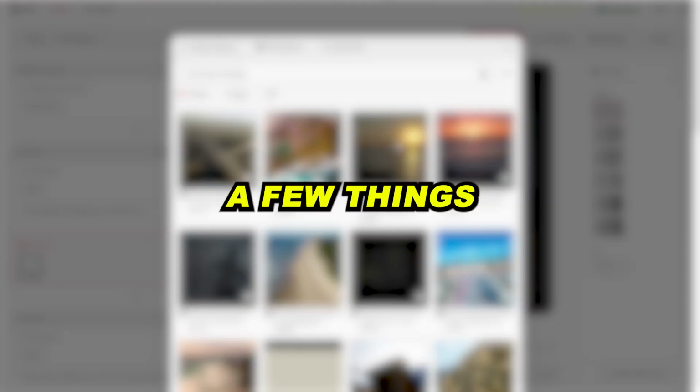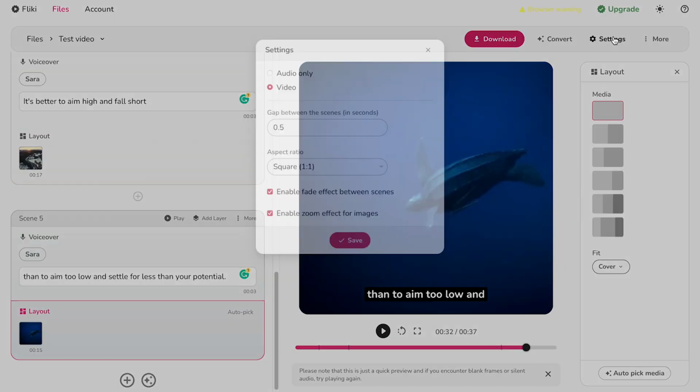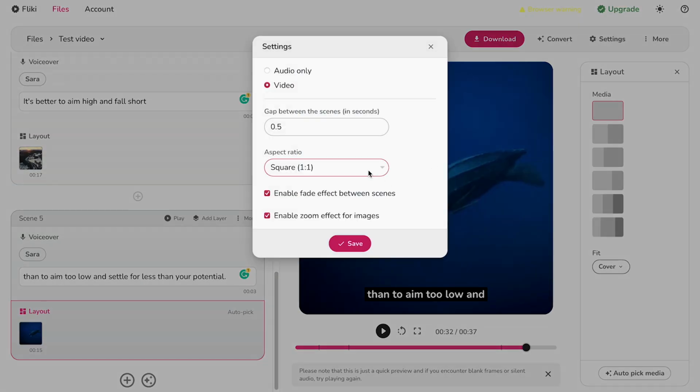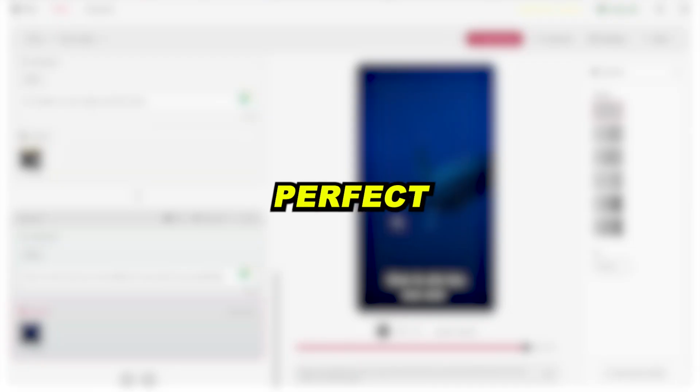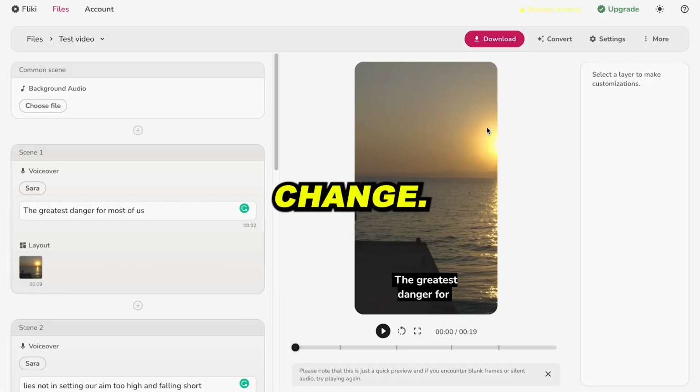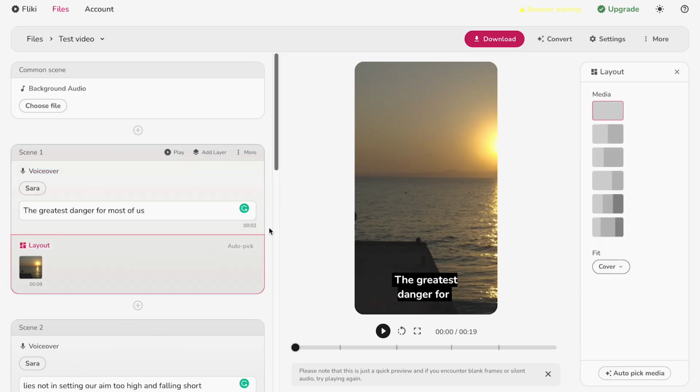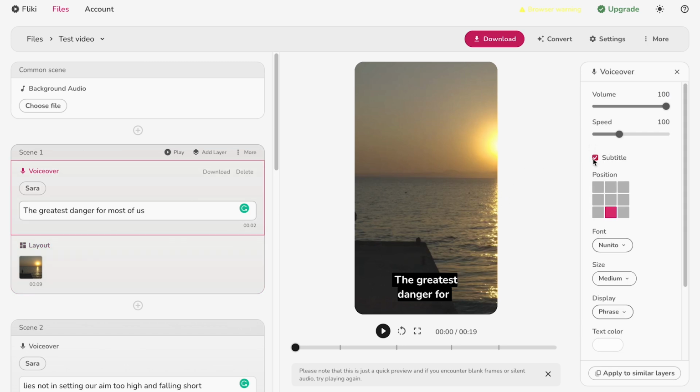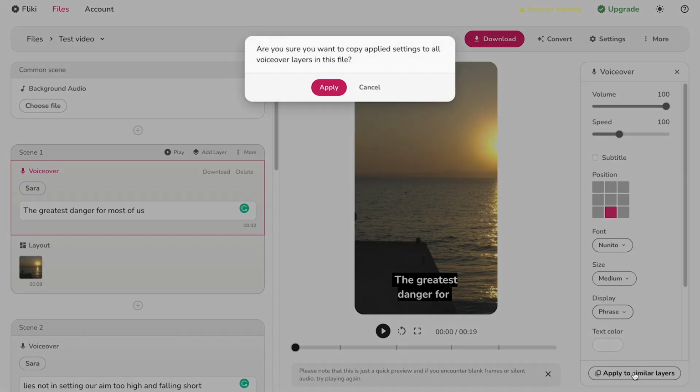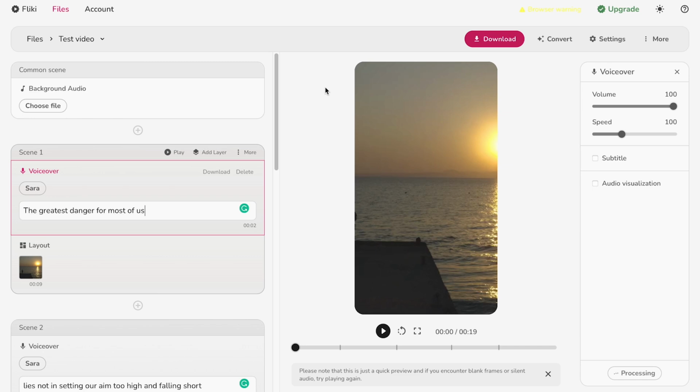Now we need to do a few things to make your video better. First, go to settings, change the picture shape from square to portrait, and hit save. This is the perfect aspect ratio for Reels, Shorts, and TikToks. Remember to save this change. Flicky offers its own subtitle feature, but it doesn't fit exactly with what we want. So we're going to disable it and add them later. So turn off the subtitles and then choose the option to apply this change to similar parts.